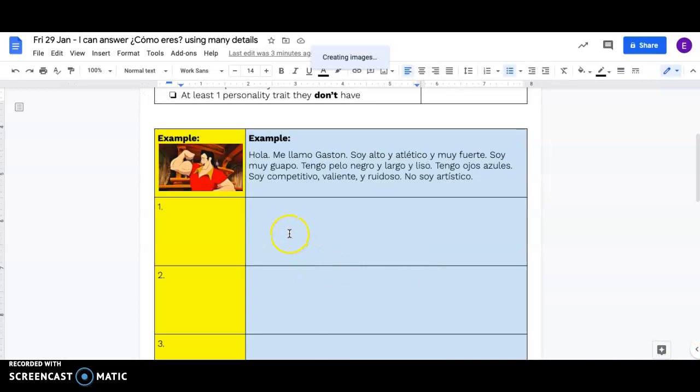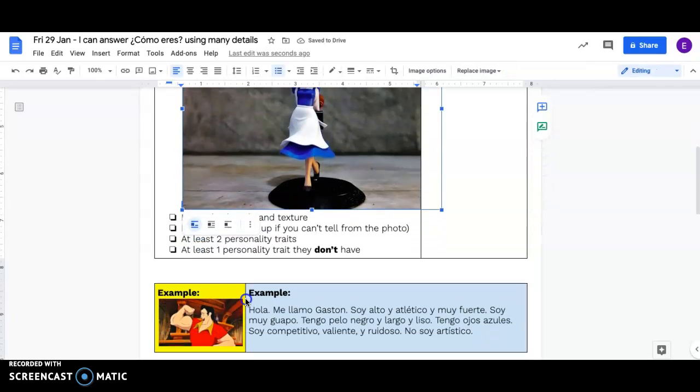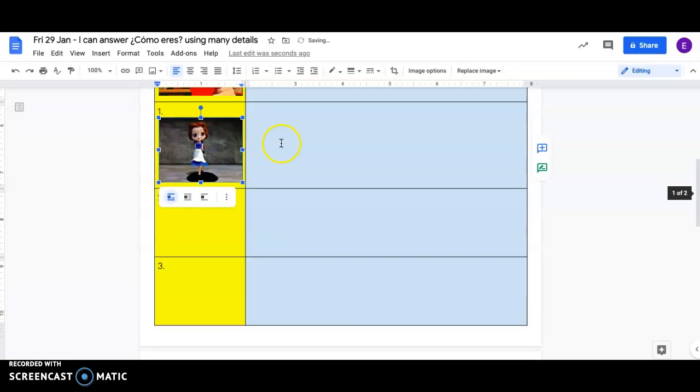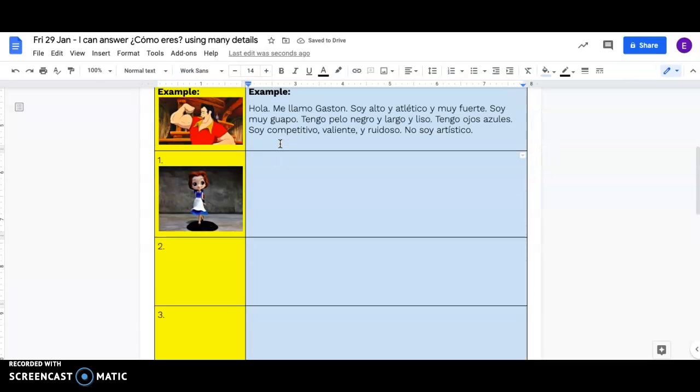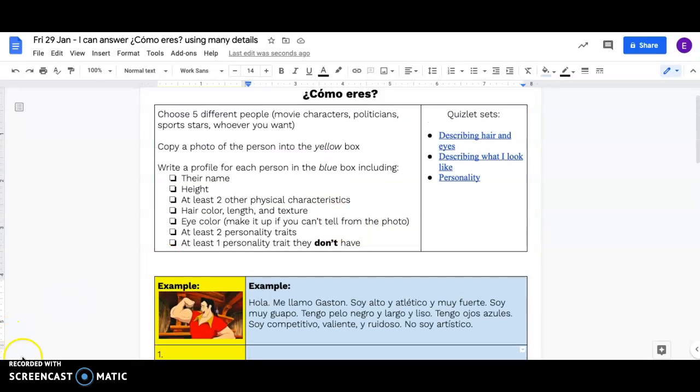Insert. Oh boy. So then I have to move it down. Okay. So I'll just go through the same things. Hola, me llamo Belle. Soy baja y she's not athletic. So I'll write other descriptions for her. And that's how it goes.